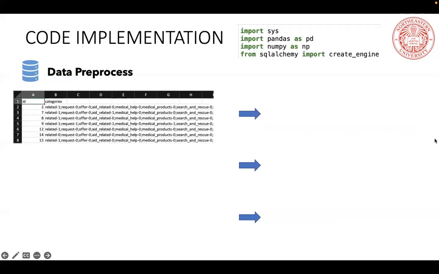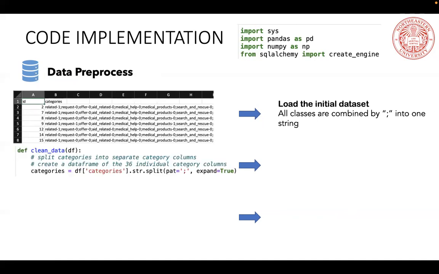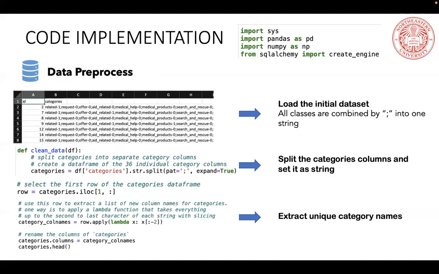Hi, so for data pre-processing, we will create some functions, and there are 6 different steps to reach the goal. First of all, we will load the initial dataset, where all classes are combined by a comma into one string. For the next step, we will split the categories column.